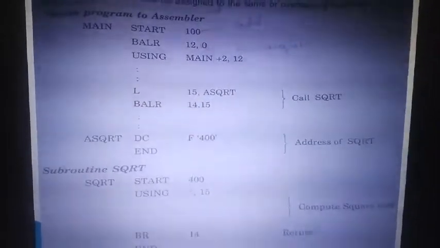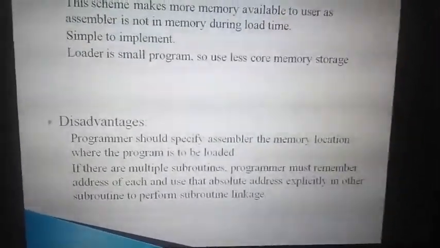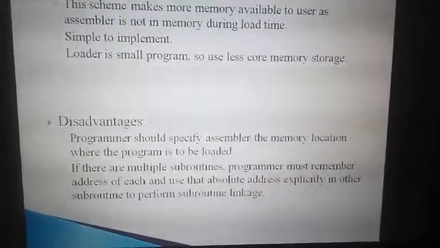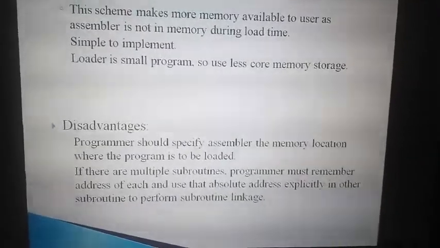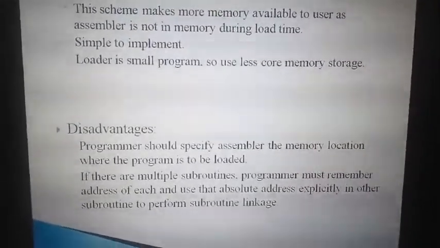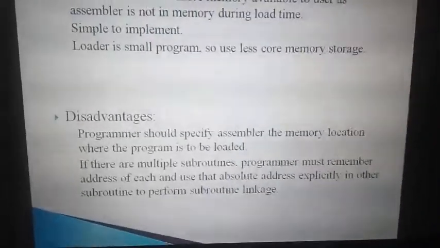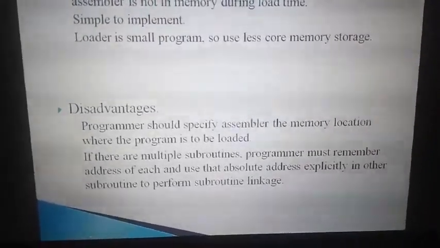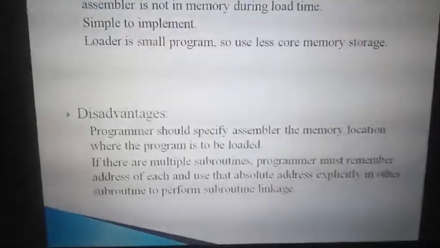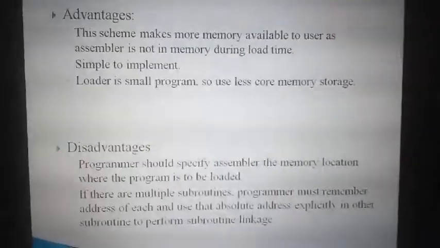But remembering the address is a difficult task. And one main drawback is that the programmer should specify the memory location, which is very difficult to remember. If we just have a symbol and call a function using a symbol, it is much easier than having an address. And if you have multiple subroutines, all the addresses should be remembered. Here there are only two subroutines, 100 and 400. If I have 10 subroutines, can I remember all the addresses? No, we cannot. But the names of the subroutines, like a.read, a.display, a.call function, I can remember the name instead of an address.